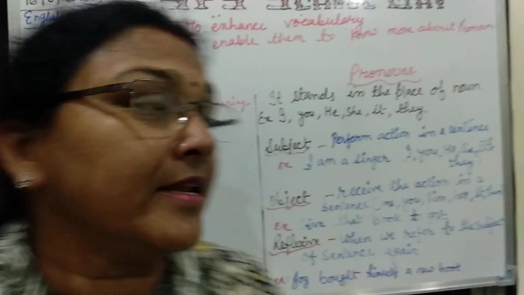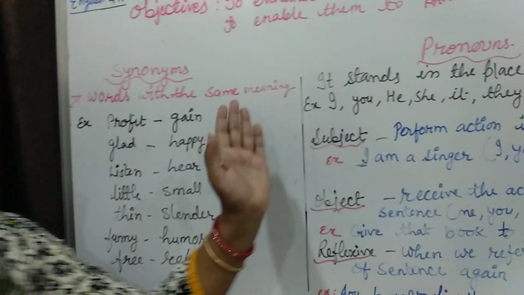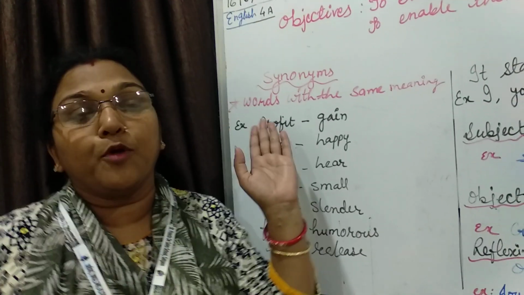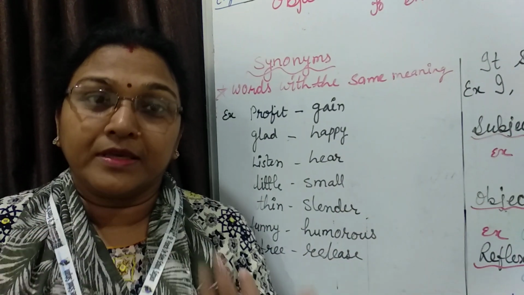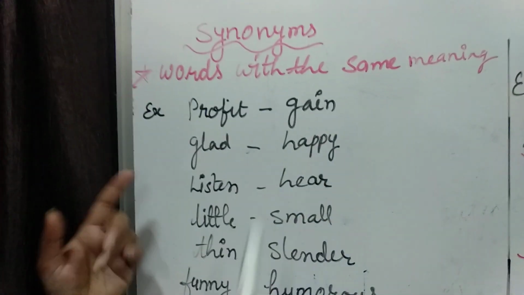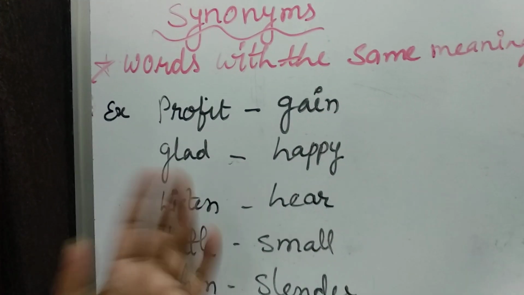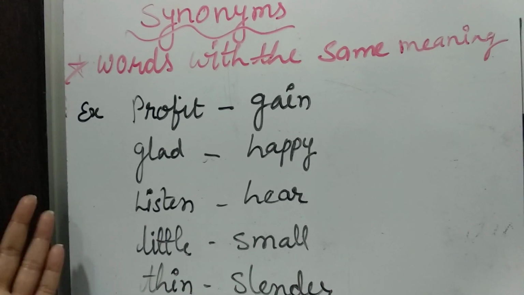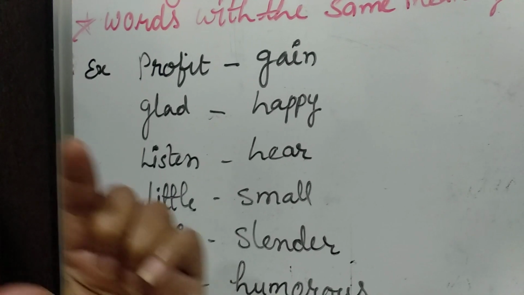Synonyms means, as I said, a word which has the same meaning. I have given you some examples, like profit. Profit means to gain something, so the synonym of the word profit will be gain. Glad means happy, so again the same meaning. Little, that is small.